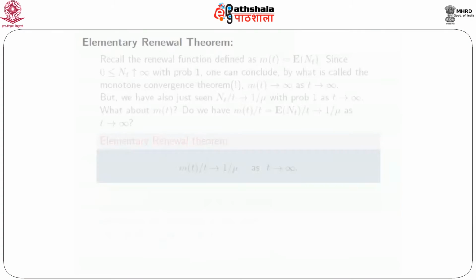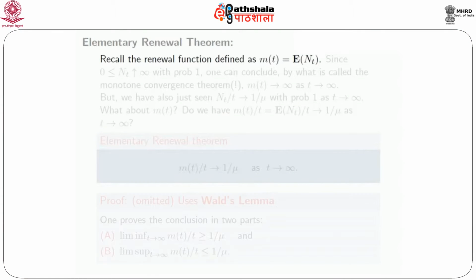Just mention that the proof of the theorem uses a very important result called Wald's lemma, which has a wide variety of applications, not just here but in many other contexts in probability, statistics and stochastic processes. So we'll just state Wald's lemma, and then we move on to stating, without proof, two most important theorems in the theory of renewal processes, known as Blackwell's theorem and the key renewal theorem. So we start with the elementary renewal theorem.